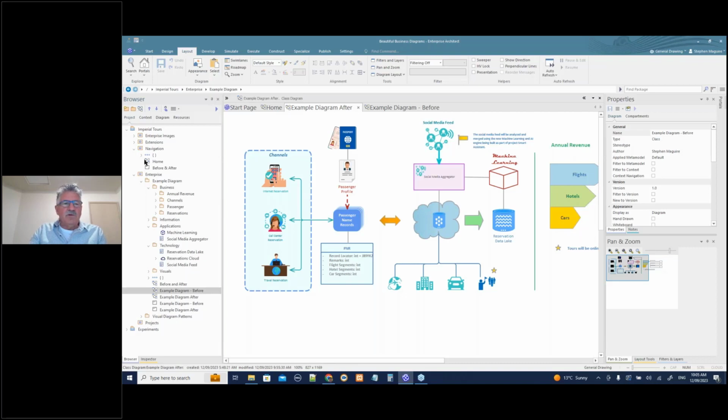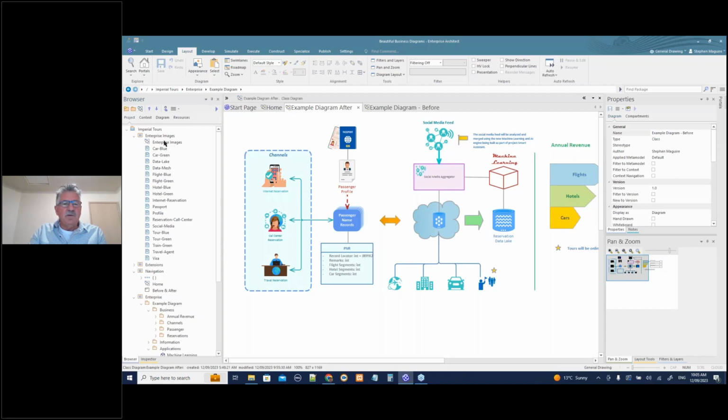And the other thing I want to show you is that I have got one of our graphic designers to create some images. So here are some images that are image assets in Enterprise Architect, and they're just being dragged in from the file system. The important thing about these images is that they're both scalable and also they have transparent backgrounds. So if you were to change the background of the diagram, then that would change.